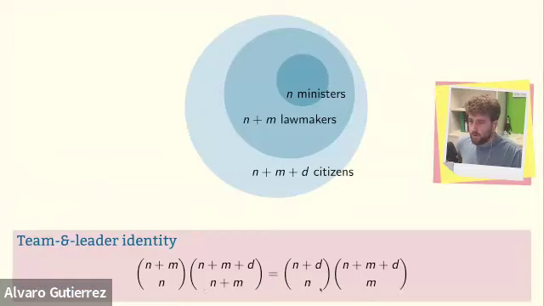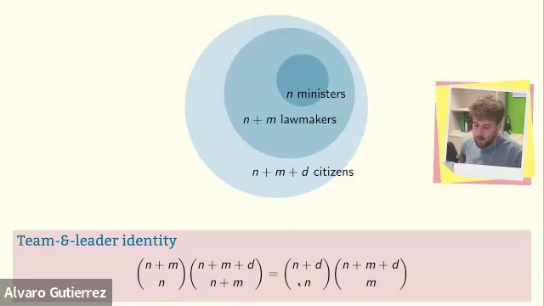So on the left and the right-hand side, I have two ways of counting the number of ways of forming a government. So on the left-hand side, you start with n plus m plus d citizens, and you choose the lawmakers, n plus m lawmakers from those. And then from the lawmakers, you choose those that are going to become ministers.